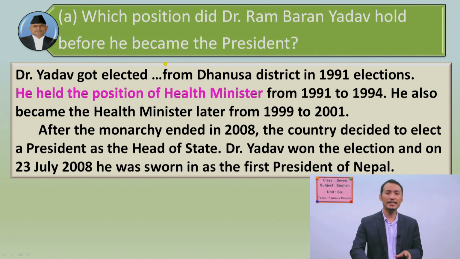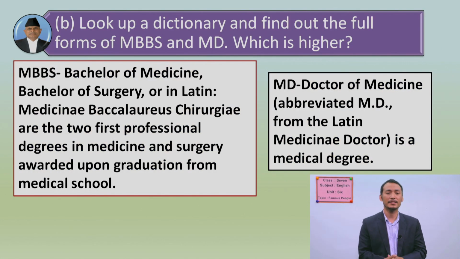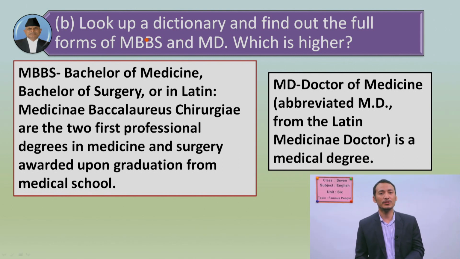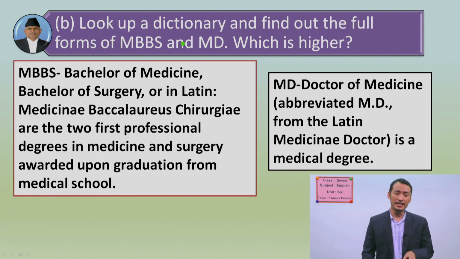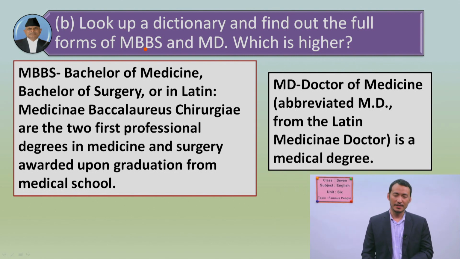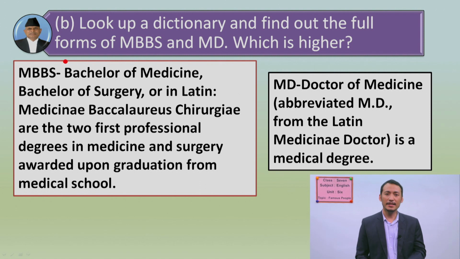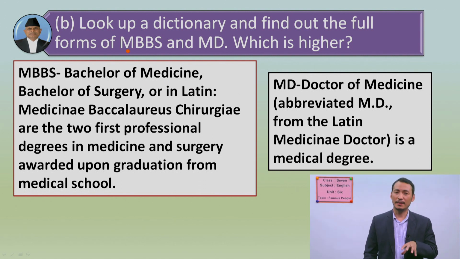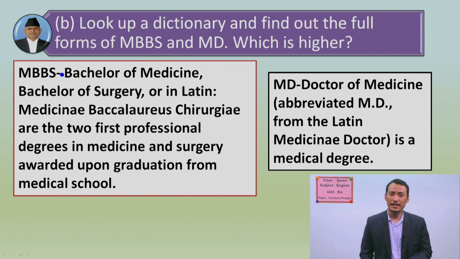Okay, now let's see the next question and its answer here. Now this question has asked you to look for the meanings of or the full forms of these short forms like MBBS and MD. Do you know this already? Okay, you might know it already. Though let's check out in our dictionary. Here is a part of dictionary, how it explains the meanings or its full form. Let's see.